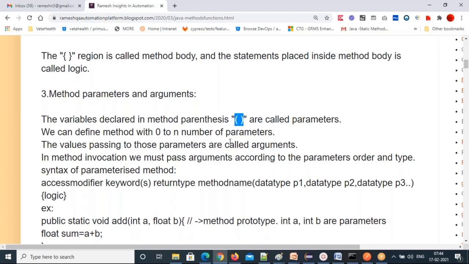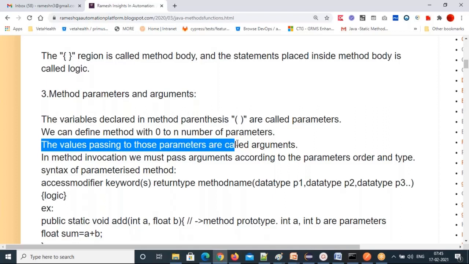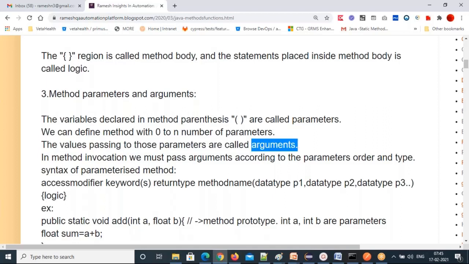We declared parameters and defined our method. Then when you call the method, you need to pass values to those parameters. The values passed to those parameters are called arguments. Parameters are different, arguments are different. Declaring a variable inside the parenthesis is a parameter. While calling the method, you pass the values, and that is called arguments.